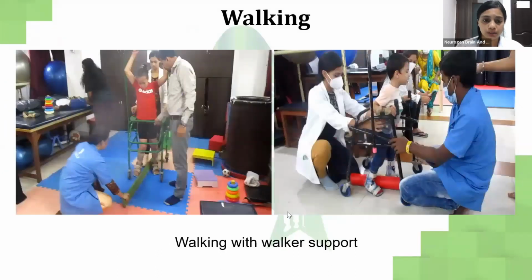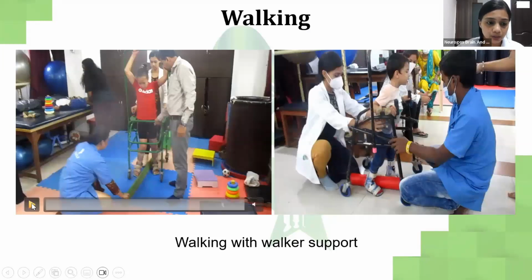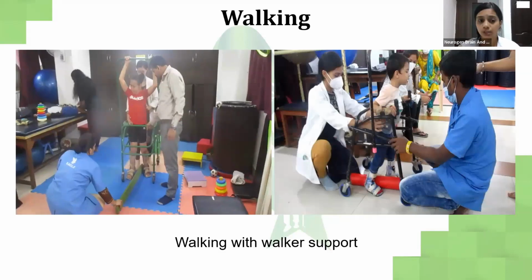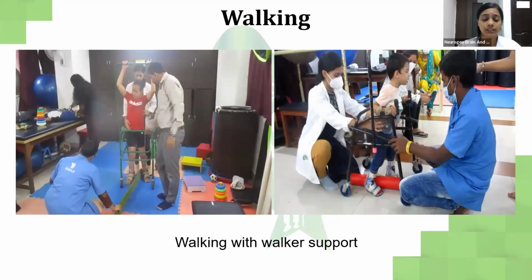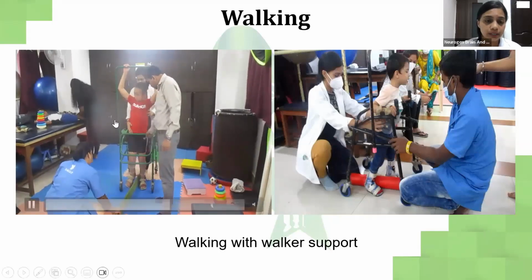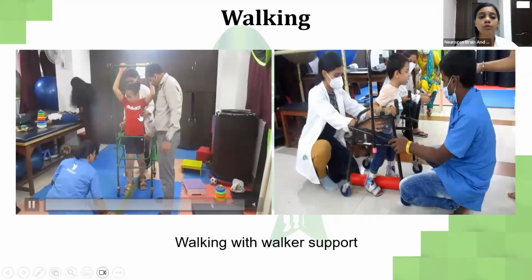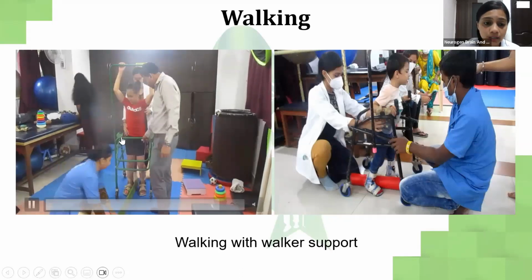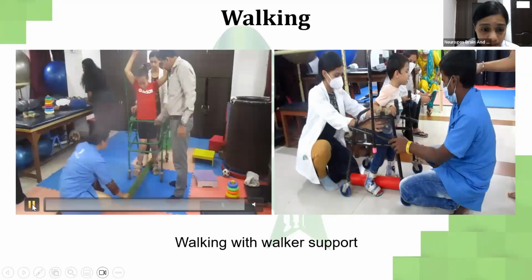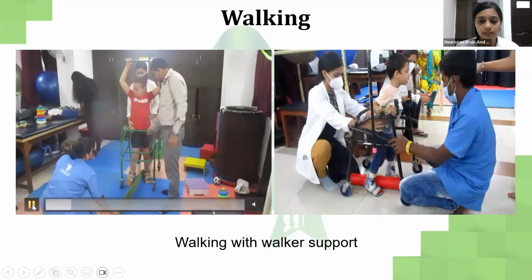Walking with walker support. This is a frame walker that we are making her walk with. The only reason I'm giving it, and she has to hold it up, is because she has a tendency to bend her back and we don't want her to do that. That's why her upper limb muscles are also acting, her core muscles are acting, and we are not letting her go into scissor pattern. That's the only reason we have put the divider, if you can see the green divider.